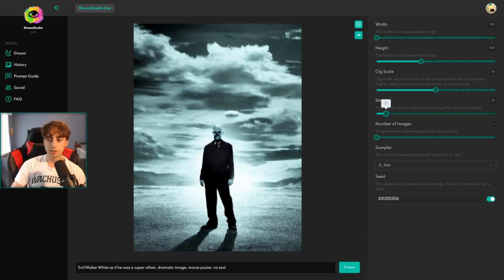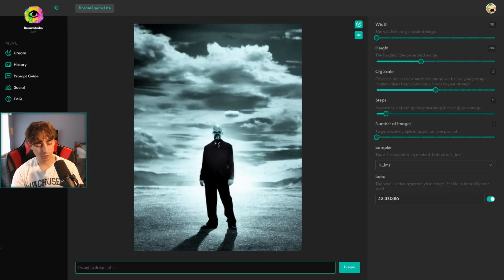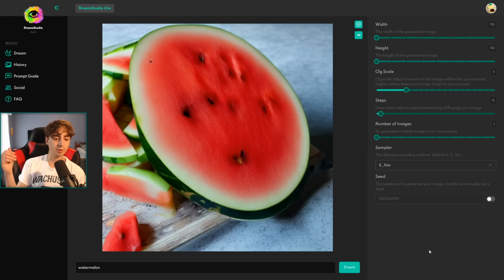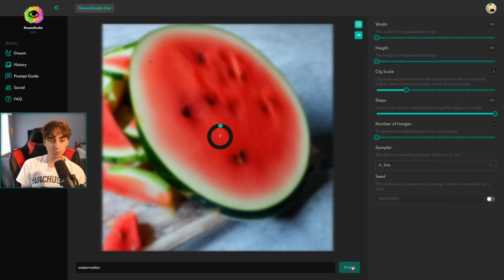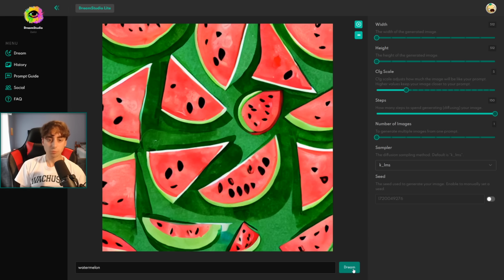For our final generation here, I want an image of a watermelon, just watermelon. That's the prompt there. We'll do 15 steps for this image. CFG scale we'll just leave at like 5, and we'll do 512 by 512. Simple watermelon, it doesn't take a lot of steps to generate a watermelon. And if I do 150 steps with a watermelon, we start to get some really crazy stuff going on. We fully just deep fried the watermelon to the point where it looks like abstract art. Actually, this is a good image though. Anyways, folks, I will leave you with that deep fried watermelon abstract art.